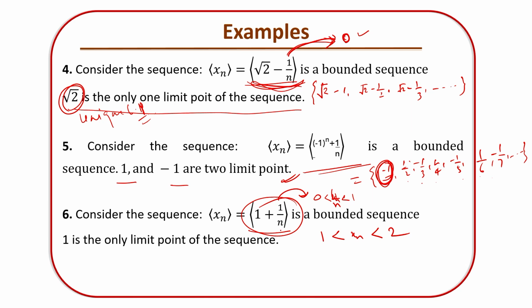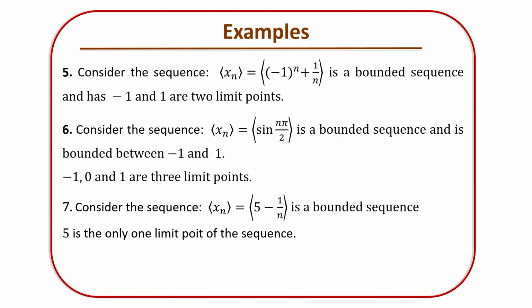For the limit point, consider 1/n, which converges to 0. So the whole sequence converges to 1 + 0. So 1 is the answer. 1 is the limit point, and this sequence is a converging sequence.